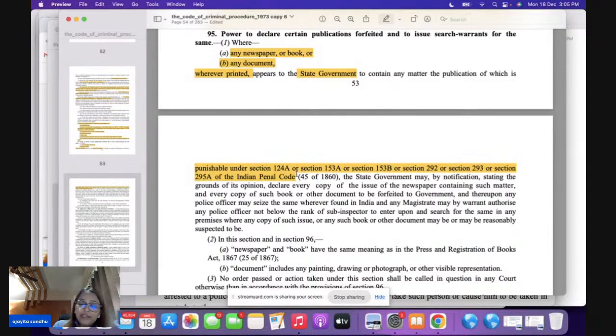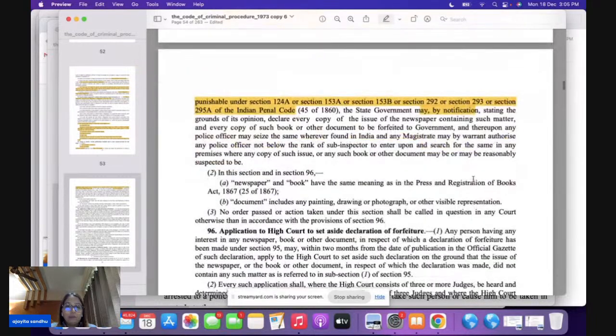Now, in section 95, the state government says that there are specific grounds here. These are the grounds, these are the sections which are going to come into play. Now the state government is going to issue a notification, and they are going to forfeit all these books, all these copies, everything will be forfeited here. Once you forfeit, somebody has to carry it out. Who's going to be that officer?